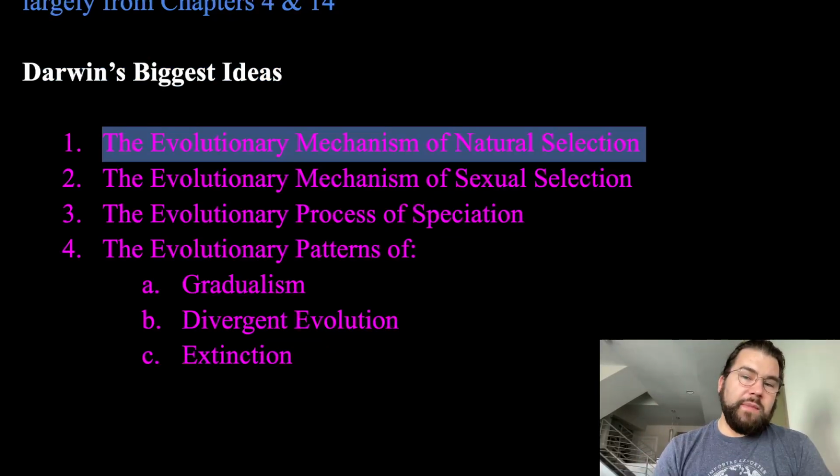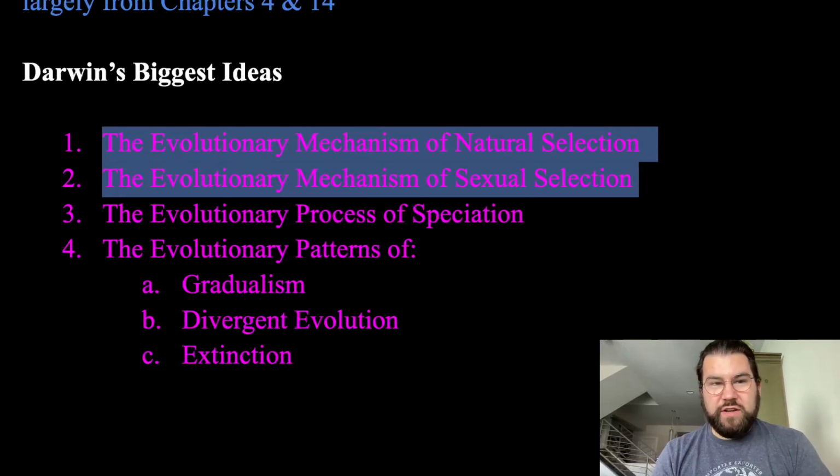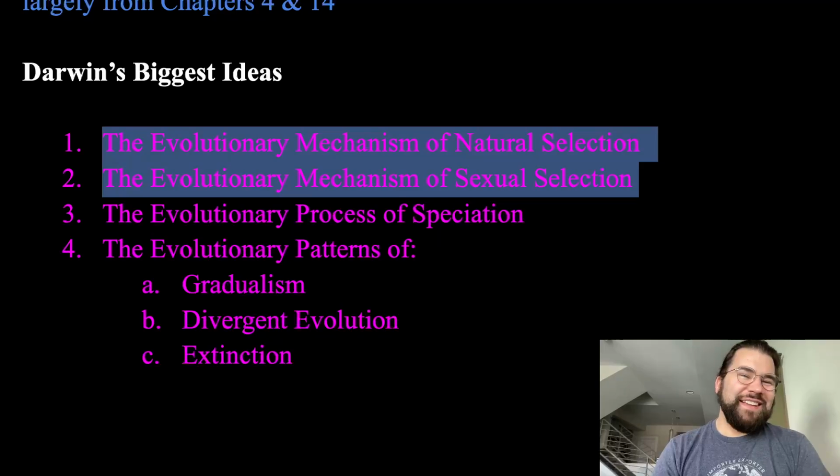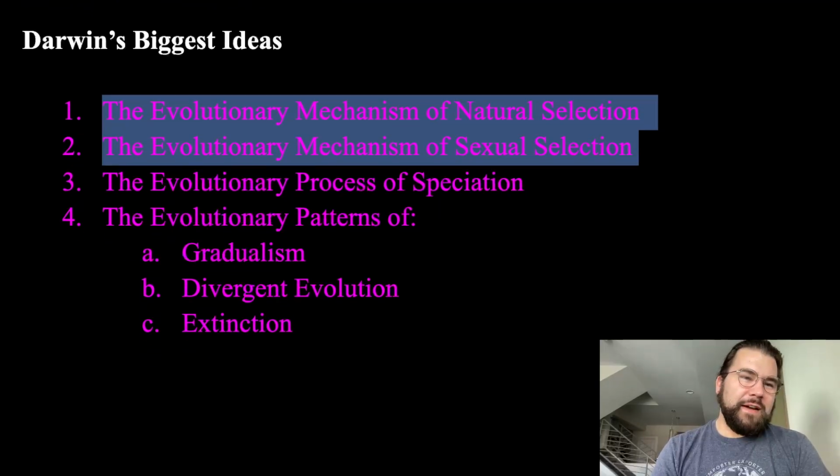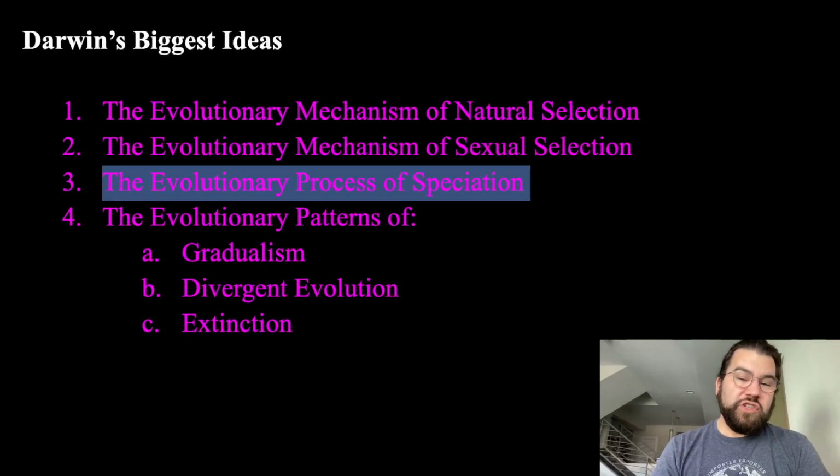So we're going to look at the mechanism of natural selection, how Darwin explained this in his own words. We're also going to touch on sexual selection, a very interesting thing to consider here with Darwin. We then go into the process of speciation, how other species emerge from pre-existing species.